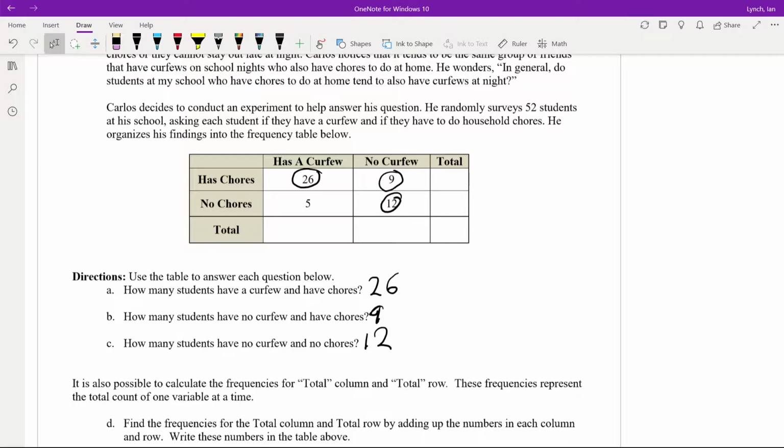So we can also calculate the frequencies for total column and total row. These frequencies represent a total count for one variable. So the total kids who have a curfew is 26 plus 5, which is 31. The total kids without a curfew is 21. The total kids with chores is 35, and the total kids without chores is 17. Add these together in the row, we get 52. Add them in the column, we get 52 either way.